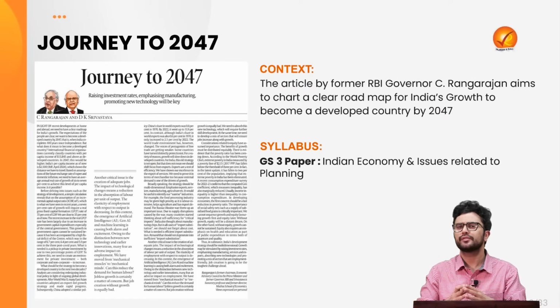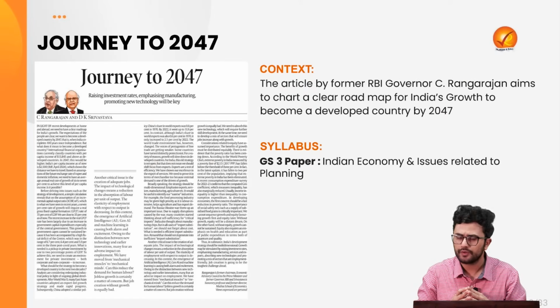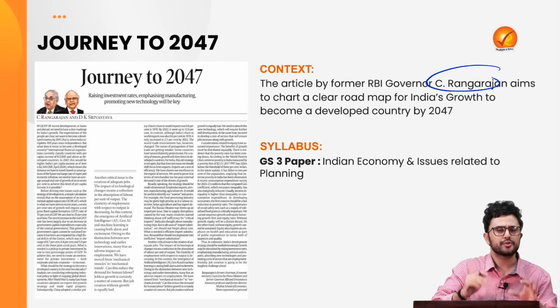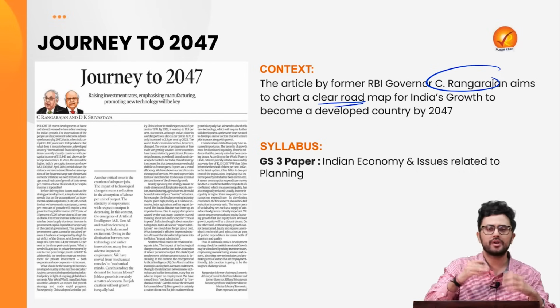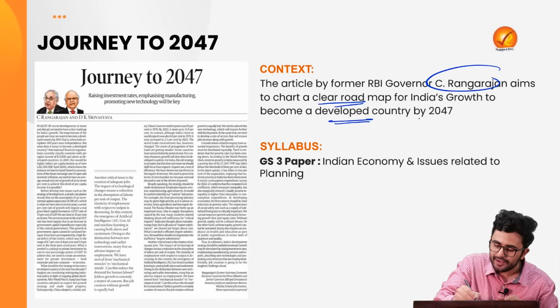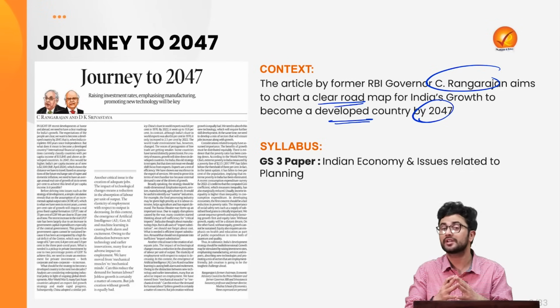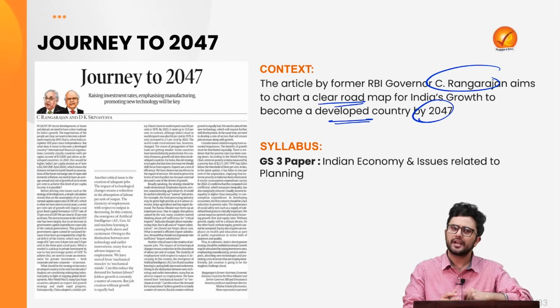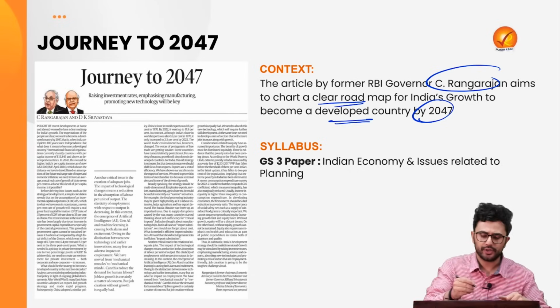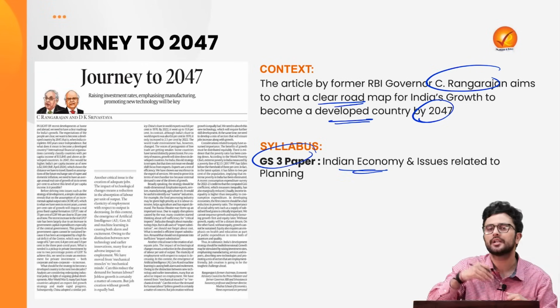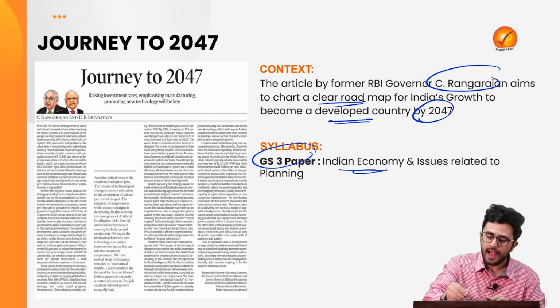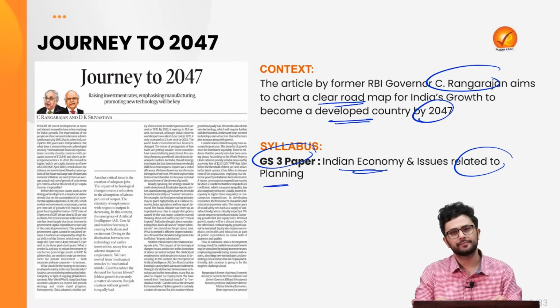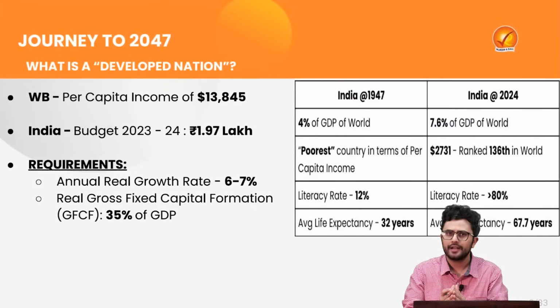The lead article in Indian Express by the former Reserve Bank of India Governor C. Rangarajan aims to chart a clear roadmap for India's growth to become a developed country by the year 2047. This path which India is going to embark upon and the challenges which lie ahead form an important component of your GS3 paper under the larger theme of Indian economy and the issues related to planning. So let's first try to develop an understanding about what we mean by developed nation.